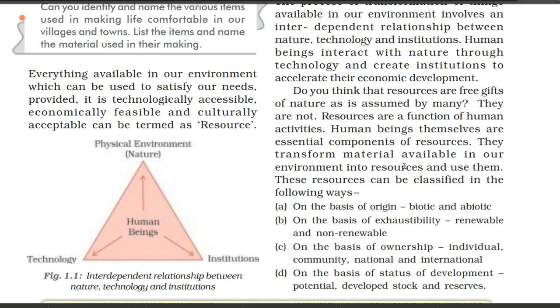Like forests, rivers, wood, animals, minerals, a lot of different things we have. How we use them totally depends on the human being, because finally he is the person who transforms this material into a resource form.